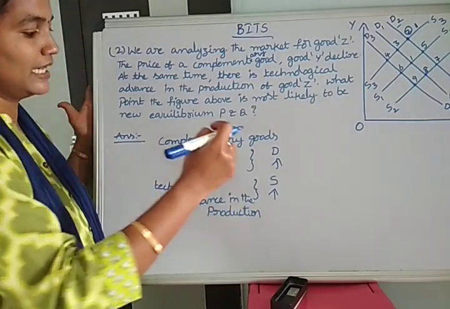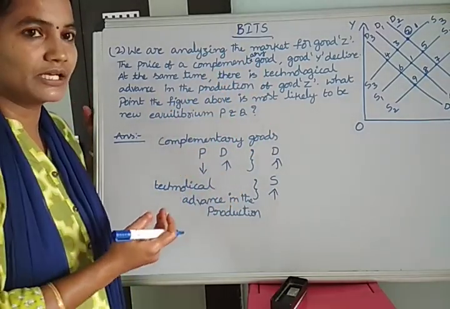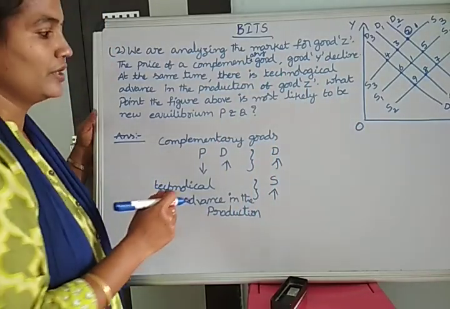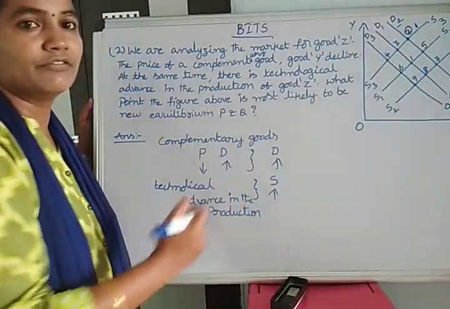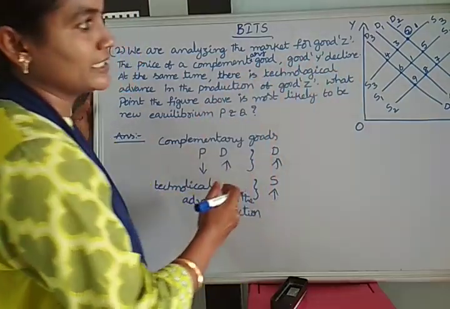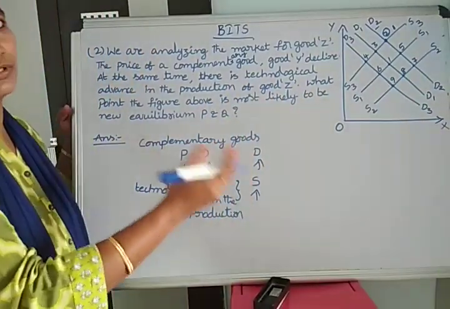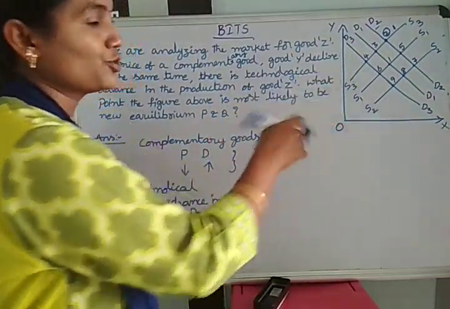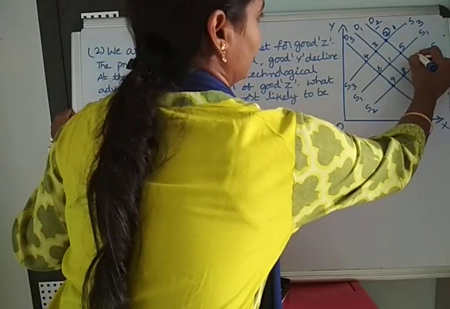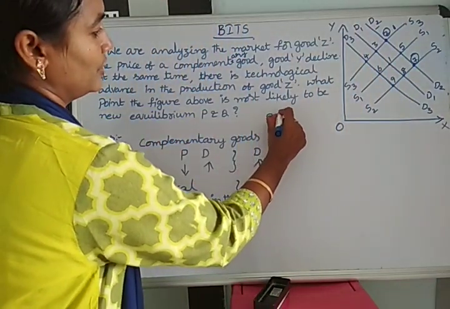So demand is increased and supply is increased. Here the original demand curve and original supply curve are D1 and S1. Demand increasing means the demand curve shifts to the right, so the new demand curve is D2. Supply also increases, so the supply curve also shifts to the right, and the new supply curve is S2. D2 and S2 intersect at point 7. So point 7 is the new equilibrium price and quantity.